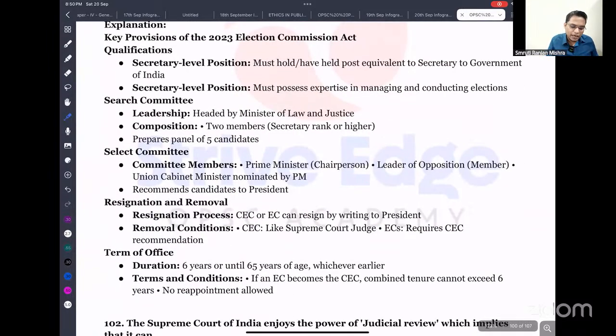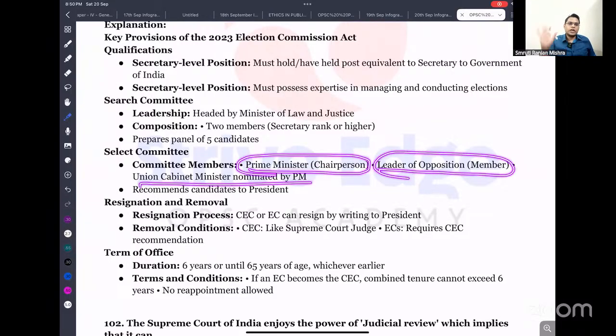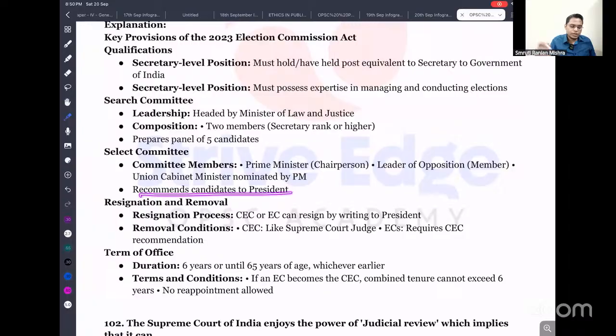The selection panel consists of the Prime Minister, the Leader of Opposition, and a cabinet minister nominated by the Prime Minister. They recommend names to the President, and the President appoints the Election Commissioners and the Chief Election Commissioner. Resignation process: either the Chief Election Commissioner or an Election Commissioner can resign by writing to the President. The Chief Election Commissioner can be removed just like Supreme Court judges, through the impeachment process. Election Commissioner removal requires the Chief Election Commissioner's recommendation. Tenure is 6 years or 65, whichever is earlier.